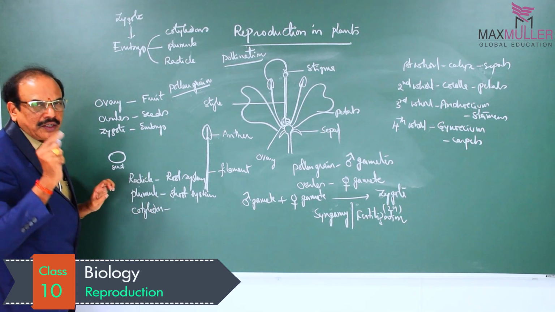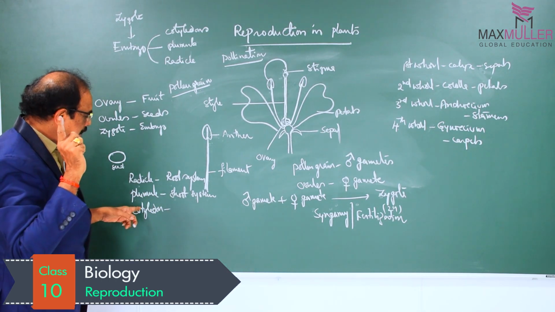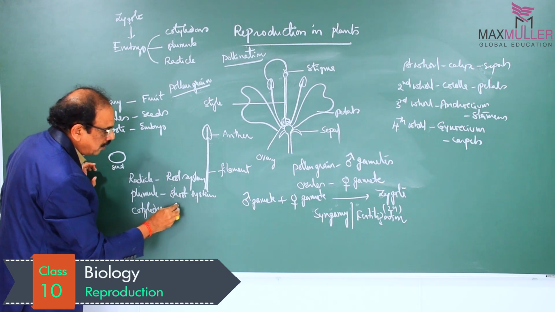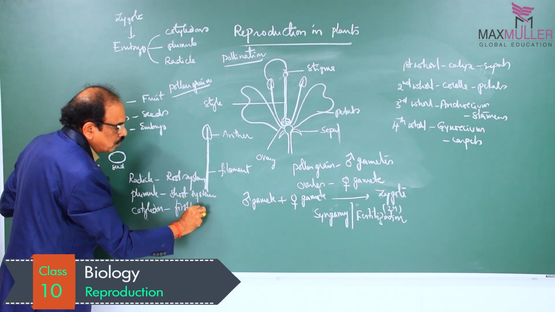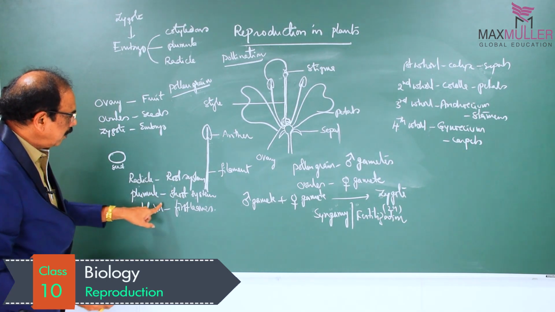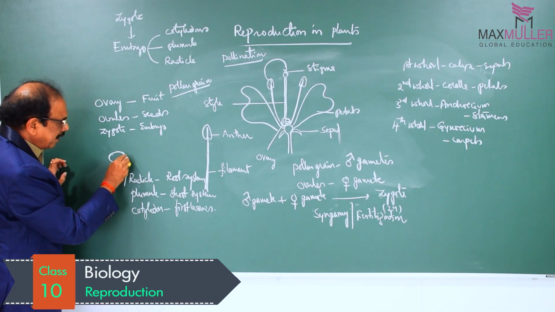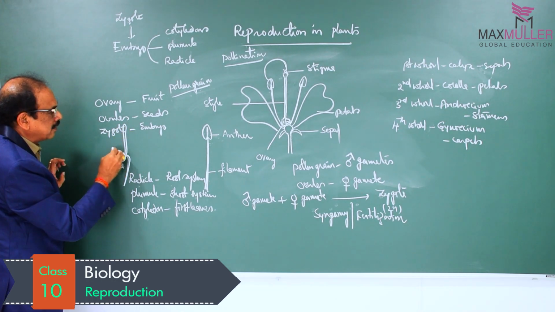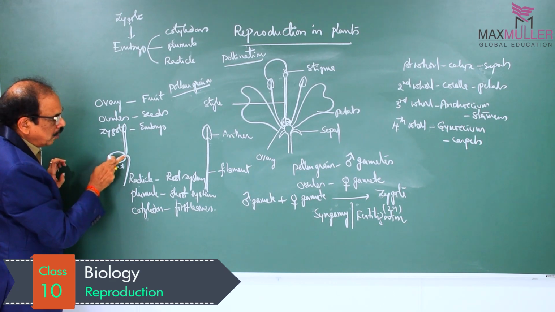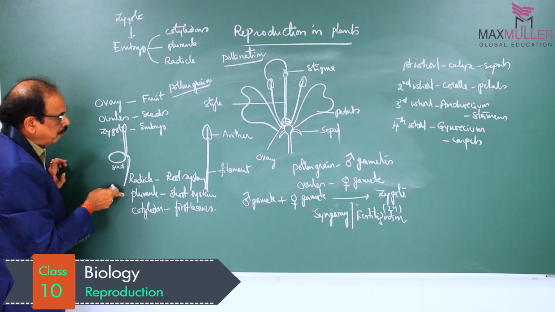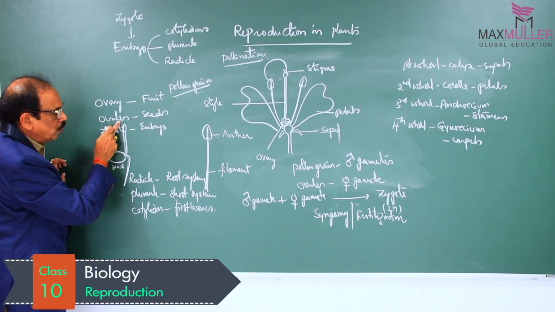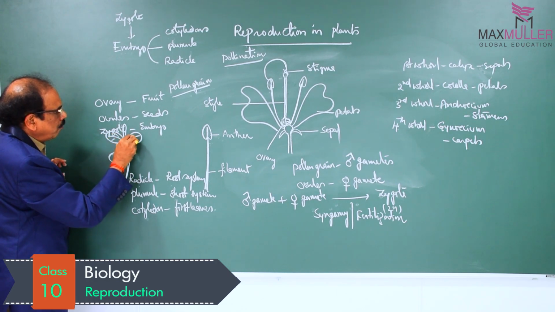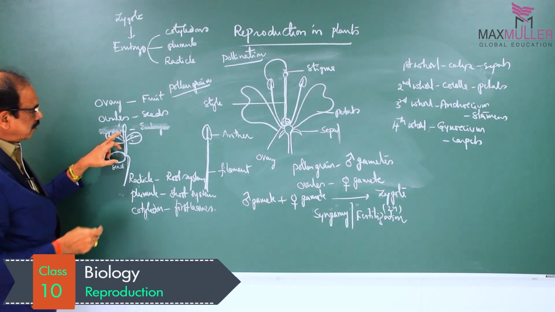And then the cotyledons. If it is a dicot, two cotyledons are there. If it is a monocot, only one cotyledon is present. During seed germination, these cotyledons develop into first leaves. From the radicle, the root system is formed, and from the plumule, the shoot system is formed. The shoot system, the stem, is aerial. The root system is underground; it is positively geotropic. The shoot system is aerial; that is negatively geotropic. First leaves are formed from cotyledons, and this is what we call a seedling.